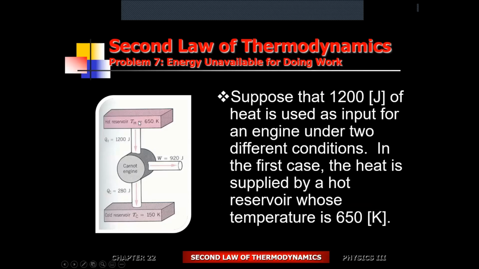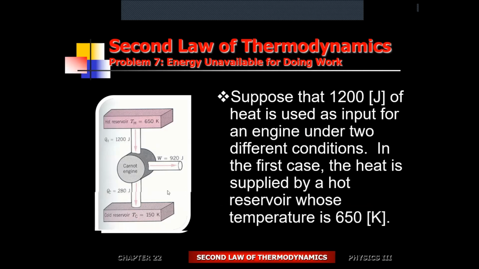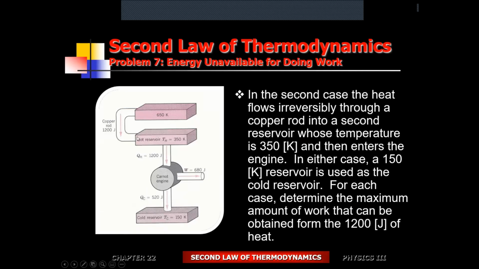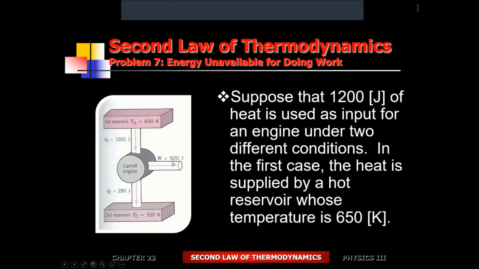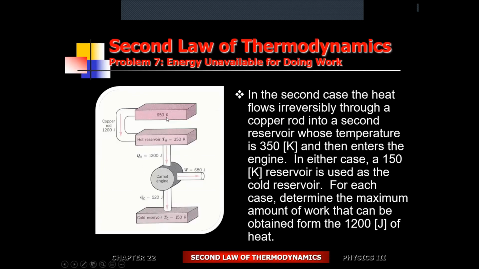So if there's a heat flow from this temperature, which is 650 Kelvin, to 150 Kelvin, this is the amount of work that you're able to get out of it. But if you let the region cool down to 350, notice that there is a reduction of 300 Kelvin here. The amount of heat available to do useful work also diminishes. So look at the amount of work that you're able to get out of it versus the system. And this happened because you let the region cool down. Okay, so that's it.